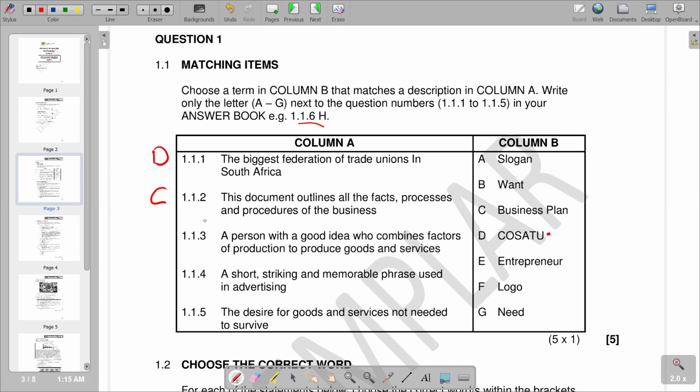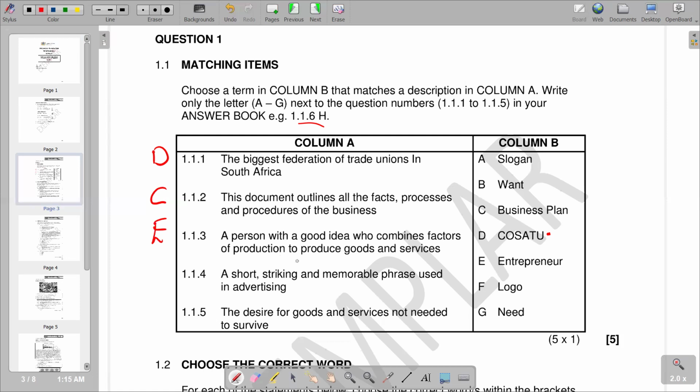Then go to the next part, which is 1.1.3. A person with a good idea who combines factors of production to produce goods and services. So we try to see again which term we have in column B, and we have E as the appropriate response. An entrepreneur, and we know that an entrepreneur is a person who starts a business. So obviously, this is the idea of a person with a good idea who combines factors of production to produce goods and services. There is our correct answer, which is E.